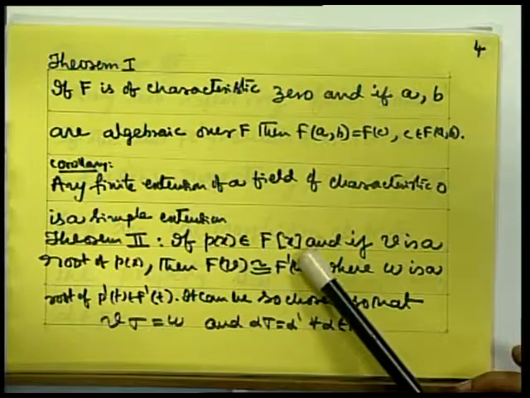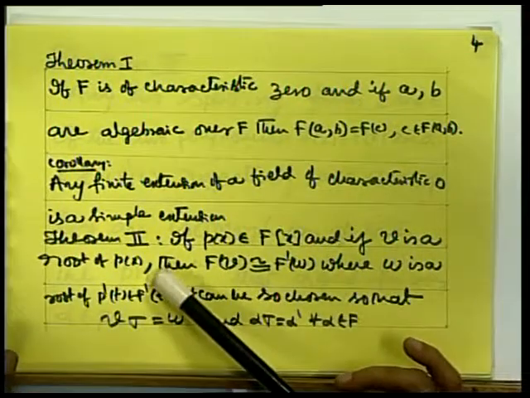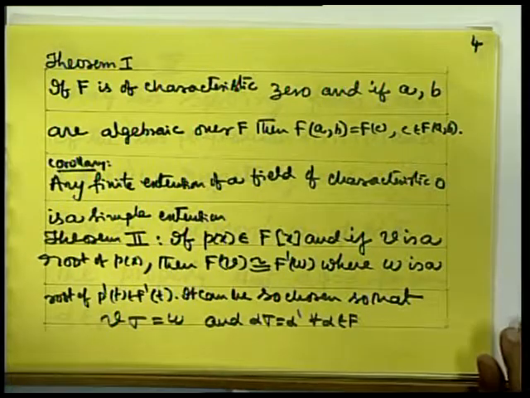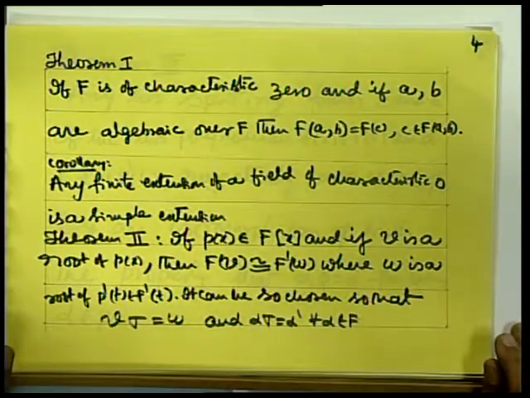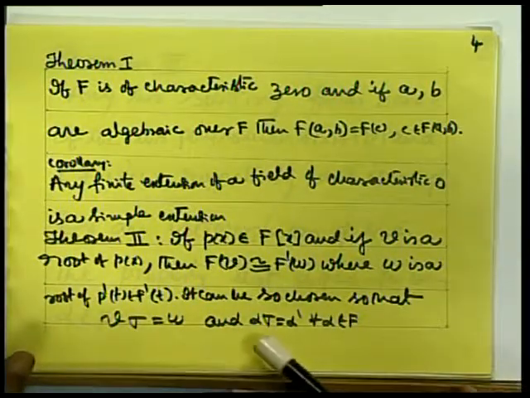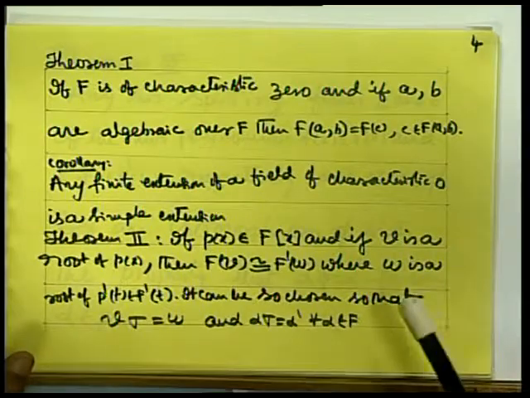And the second theorem is: if p(x) belongs to F[x] and v is a root of p(x), then F(v) is isomorphic to F'(w), where w is a root of p'(t) belonging to F'[t]. It can be so chosen that v sigma equals w and alpha sigma is alpha' for every alpha belonging to F. That is, the restriction of this isomorphism would be the isomorphism of the fields F and F', and this isomorphism maps v onto w.